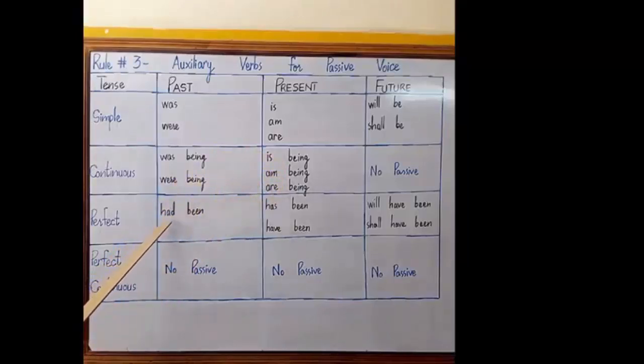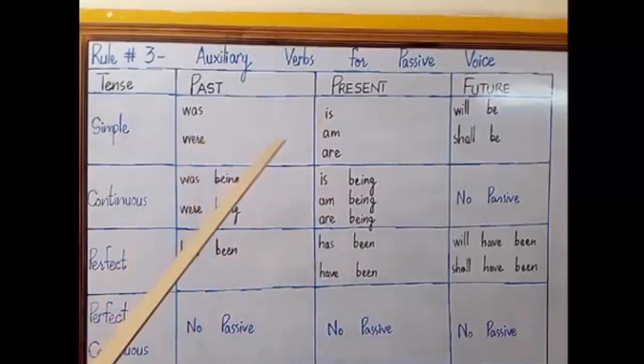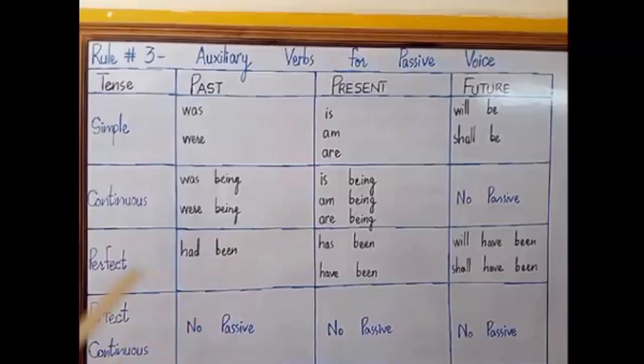For past perfect we have had been, and for present perfect we have has been and have been. So these are 8 tenses, 3 of past, 3 of present and 2 of future, which can be converted into passive voice, and the auxiliary verb for passive sentences are written before you.